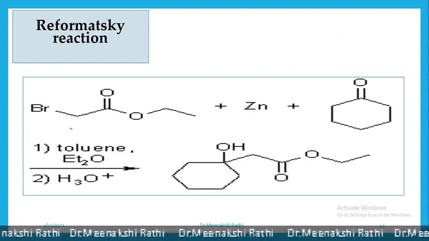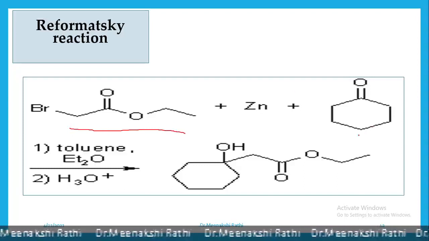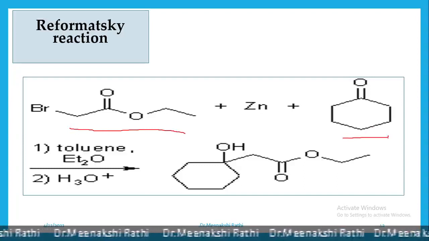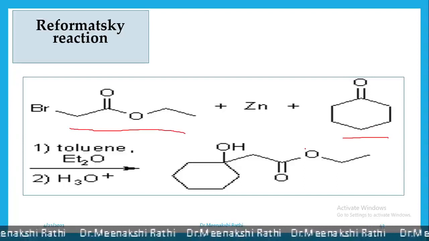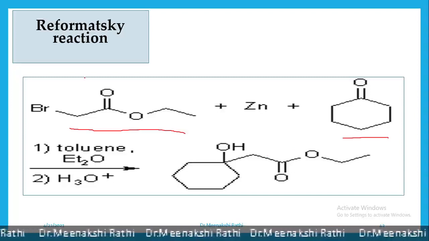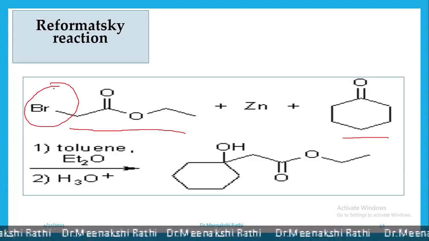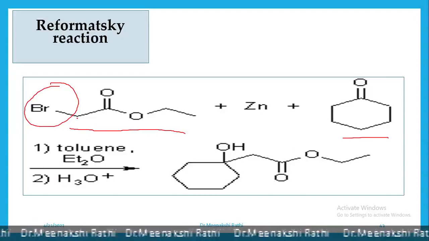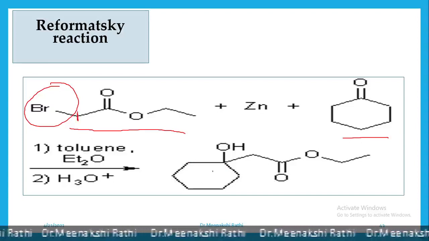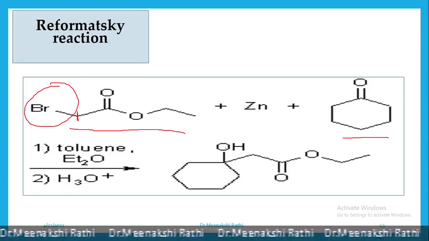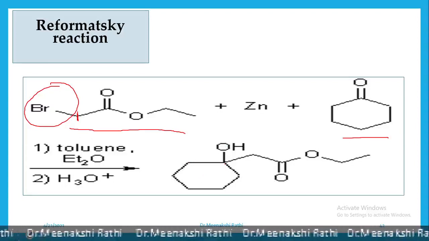In this reaction, when this alpha haloester reacts with cyclohexanone, the ketone, here what will happen? Again, this part will remain as it is, only bromine is removed, and to this carbon, cyclohexanone, which gets converted into OH, the double bond O is converted into OH, is attached.